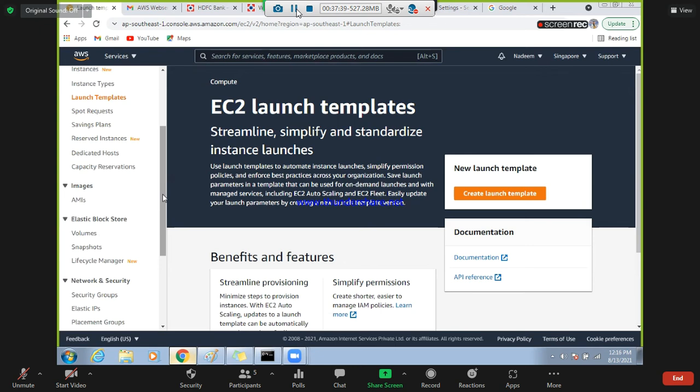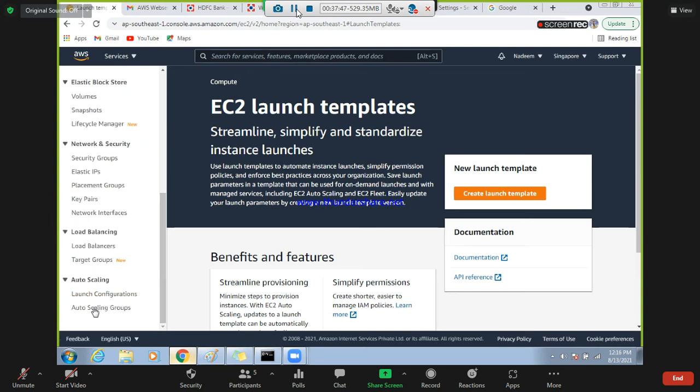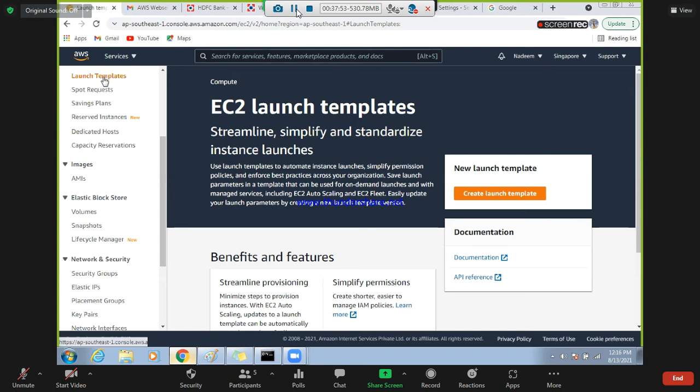Logically, when you have to scale it, you need an image. If you don't need to scale it, just a template is good enough, right? Yes, that's the difference. That's why they have given this option while creating auto scaling: either use the launch configuration or the template.